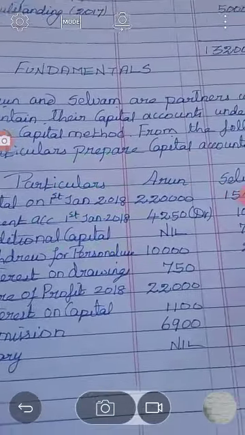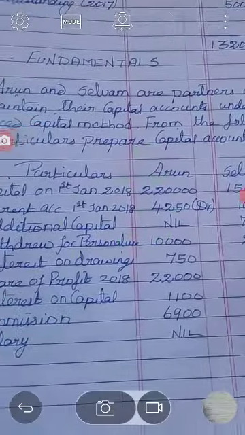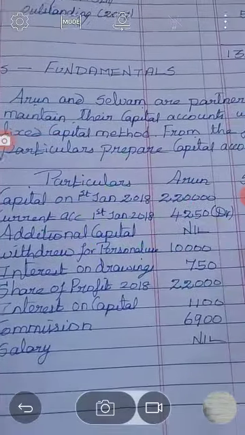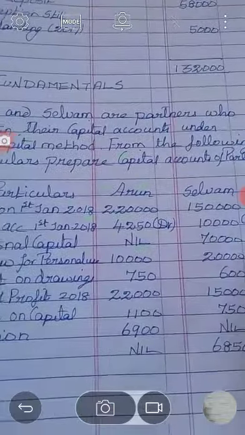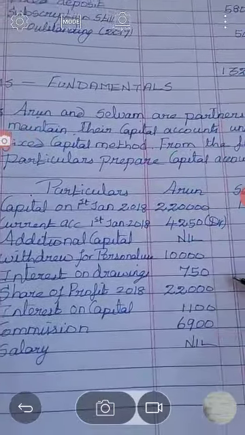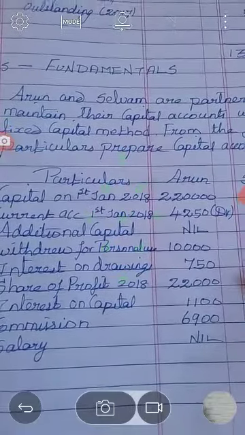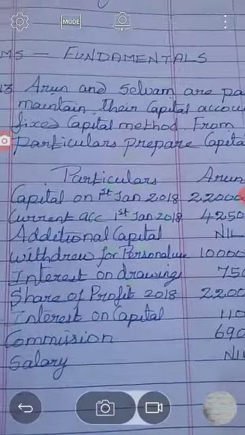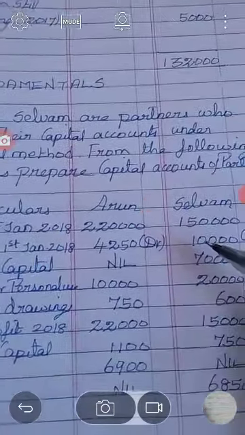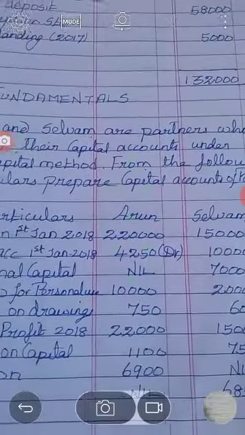Then additional capital is given only for Selvam. Then withdrew for personal use means drawings, 10,000 and 20,000. Then interest on drawing, and share of profit, which we can take as profit and loss appropriation account. Then interest on capital, commission and salary. So here the capital is 2,20,000 and 1,50,000. Then additional capital for Selvam alone, 70,000.